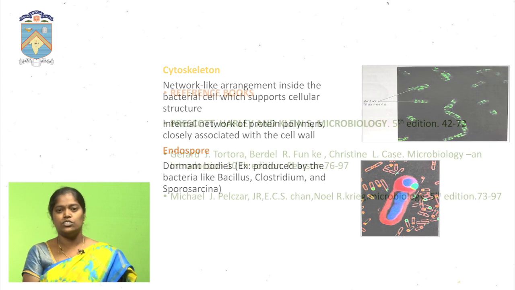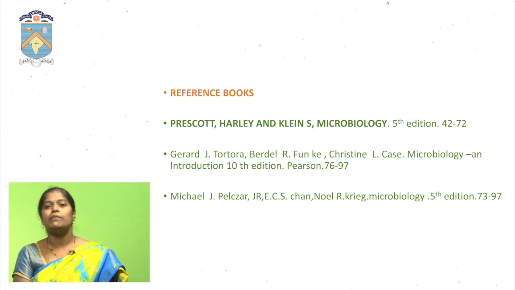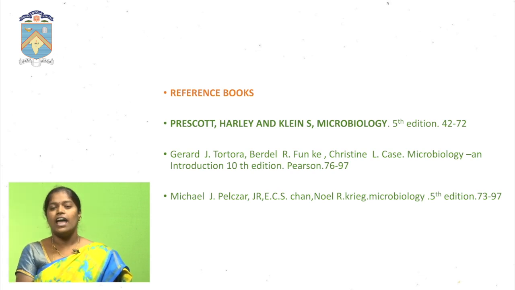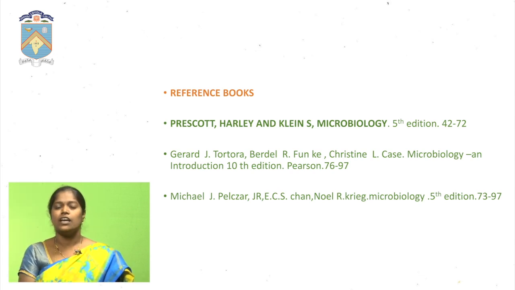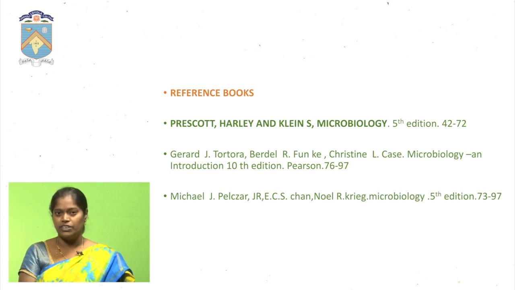These are the reference books. Prokaryotic cells are divided based on size, based on pH and based on temperature. Based on temperature, they may be divided into three types: thermophiles, mesophiles and psychrophiles. For psychrophiles the temperature ranges from 0 to 20 degrees, for mesophiles from 20 to 40 degrees, and for thermophiles from 50 to 70 degrees.